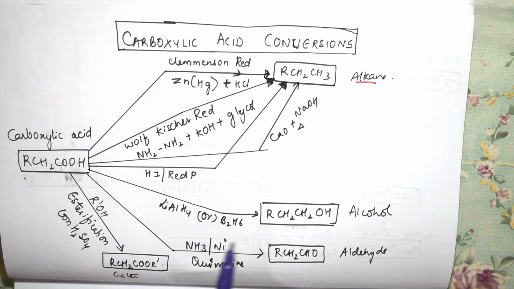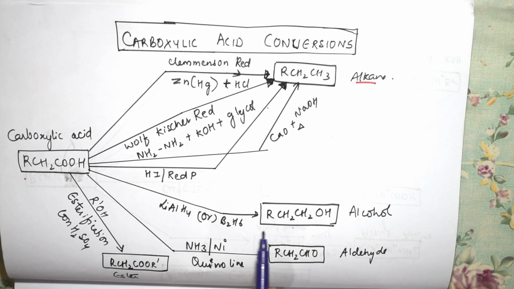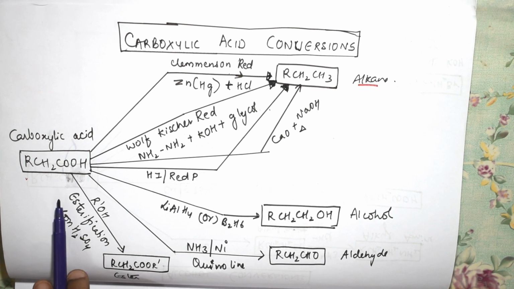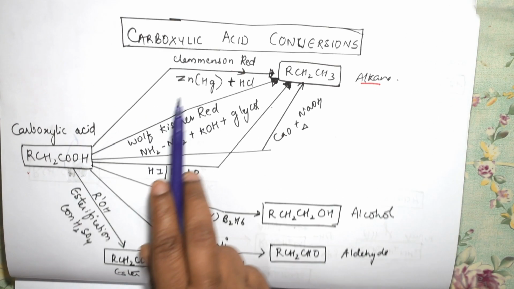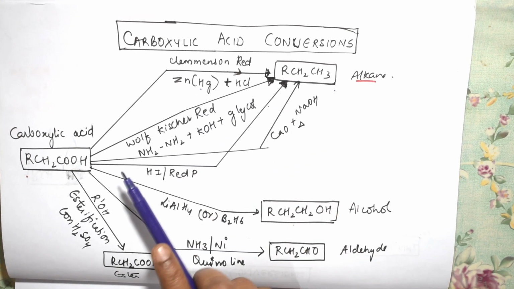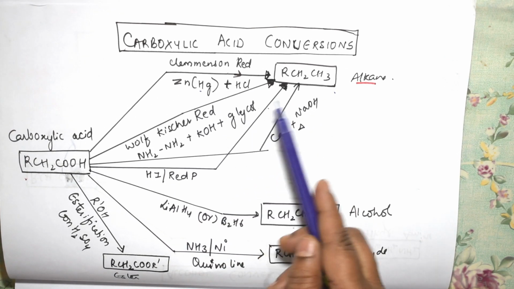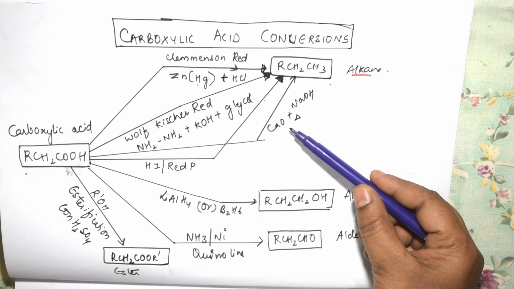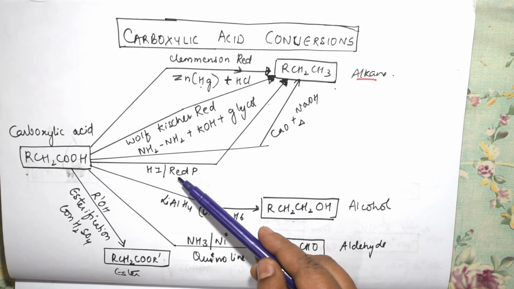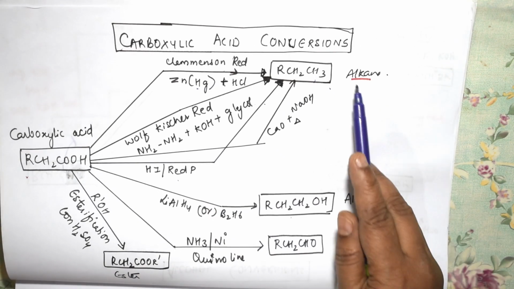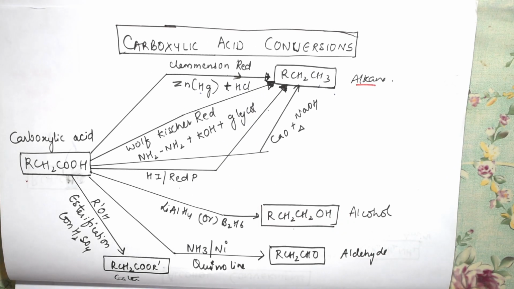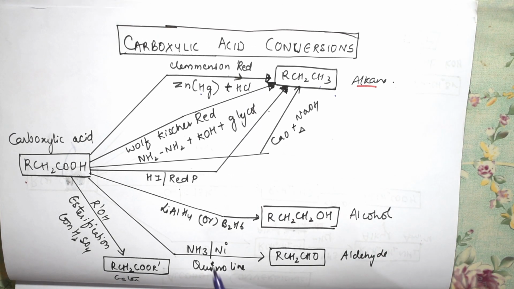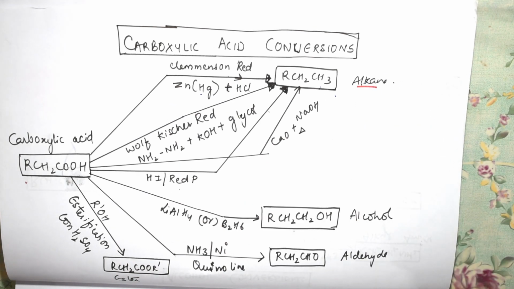Now let us start with the next topic after alcohols, that is carboxylic acids. Right students, first we will complete all the aliphatic conversions, then go to the aromatic conversions. In this particular thing, we have seen different name reactions like the Clemmensen reduction, where I am preparing alkanes. With Wolff-Kishner reduction, we are preparing alkanes. Suppose I introduce HI and red phosphorus, and using sodamide, this is one more reaction where I prepare alkanes. So for preparing alkanes, you have 1, 2, 3, 4, 5 methods. I have listed everything in one place.